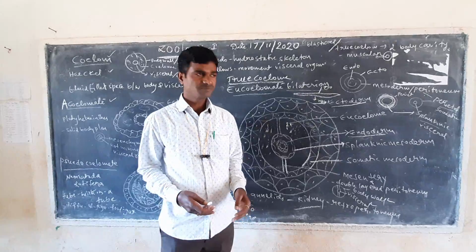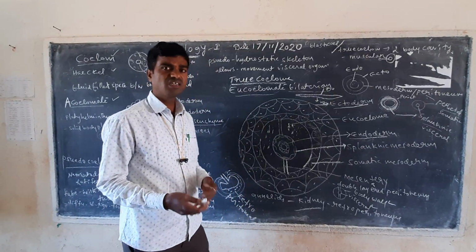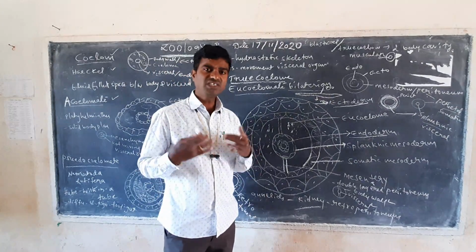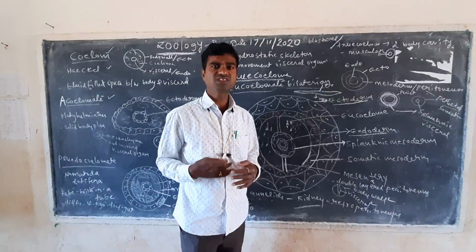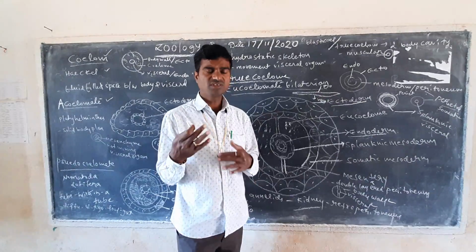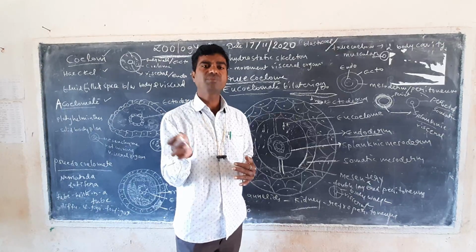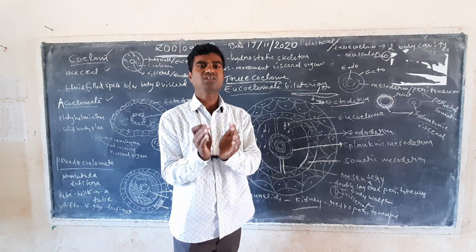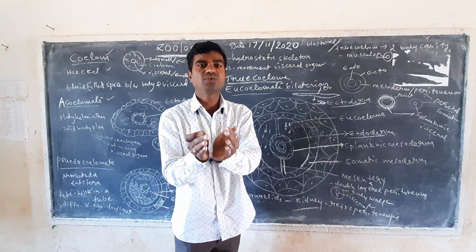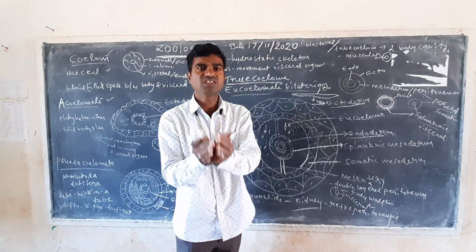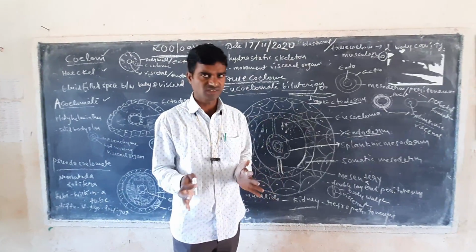For example, in some annelids or some higher vertebrates, at the ventral side, the region above the kidneys and surrounding regions is called the parietal peritoneal layer. We now consider these as retroperitoneal organs.